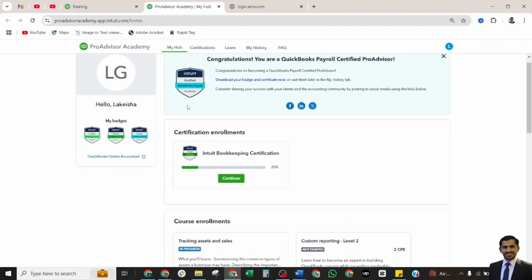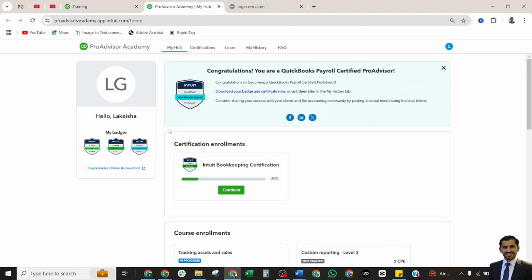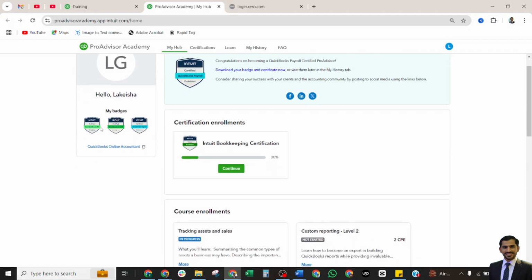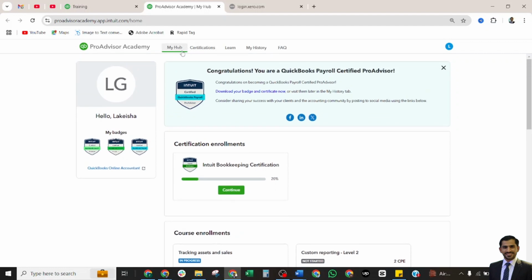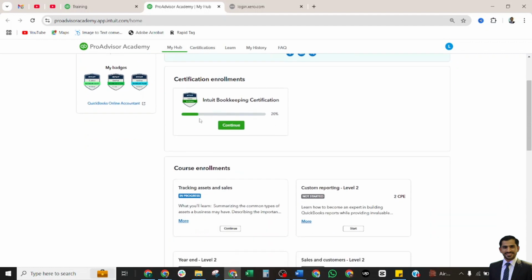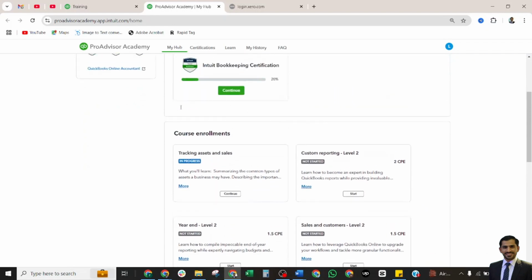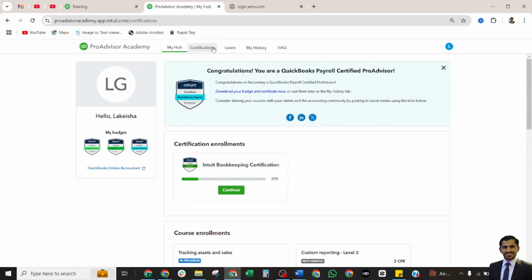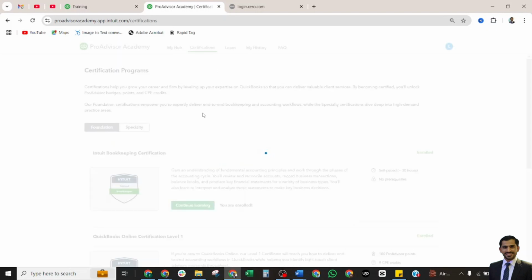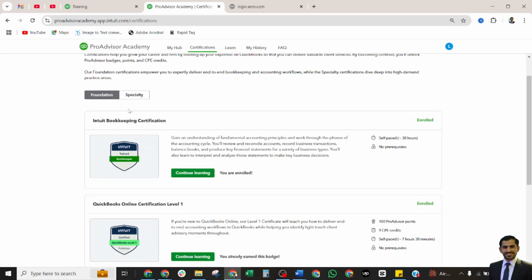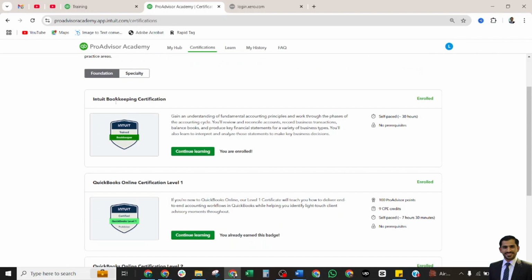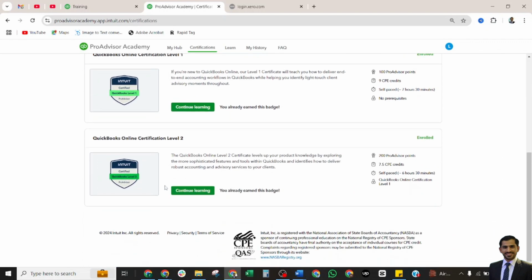Now this is the main hub. If you have passed any certification exam, it will show this badge here, and this is the My Learning Hub. For example, if you want to take any exam, you should enroll for this one. These are the total exams that Intuit offers: Intuit Bookkeeping Certification Level 1, Level 2.